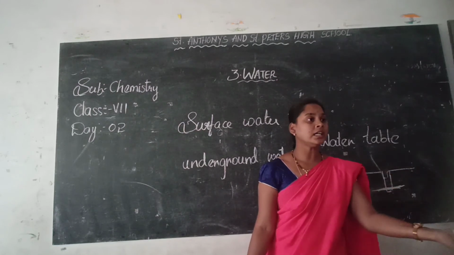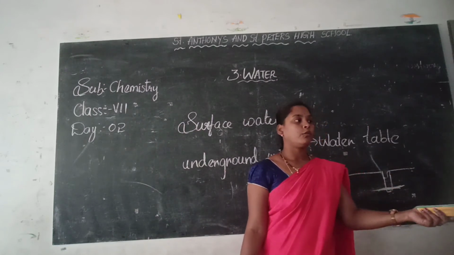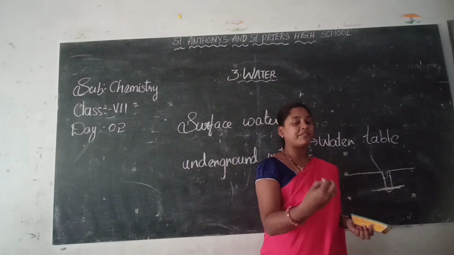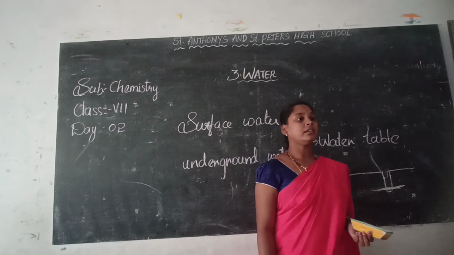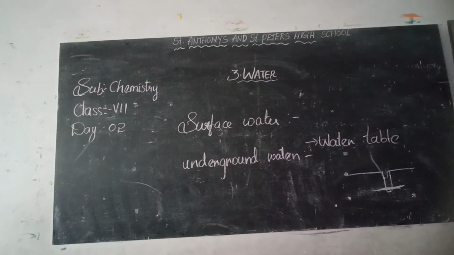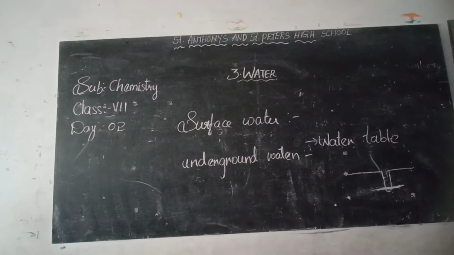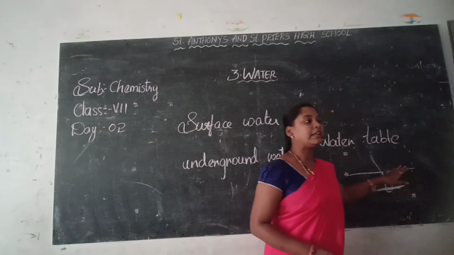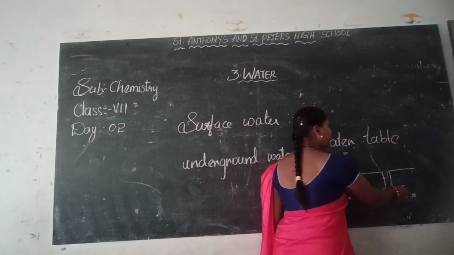It is where we can see the water in the underground, where we can identify the level of water in the underground. Next is the water present below the water table. This is the water table point, no?